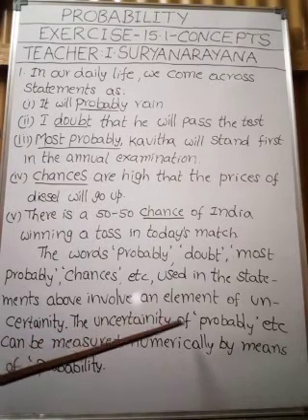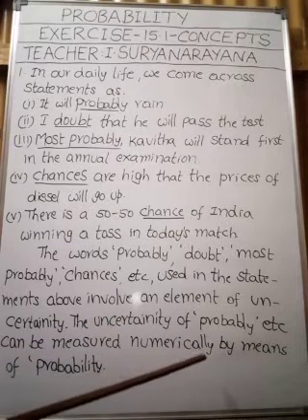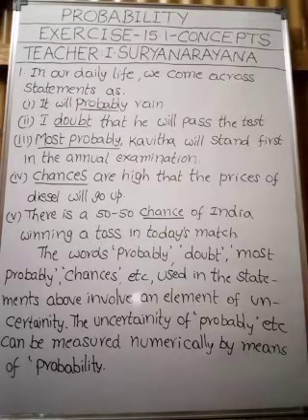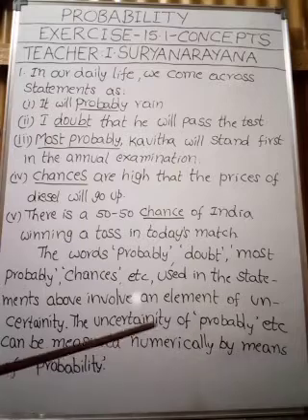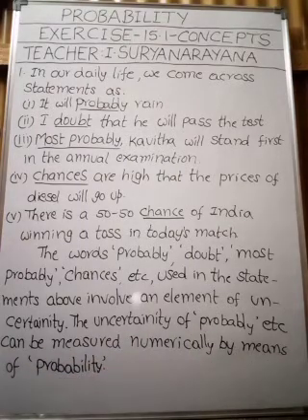The uncertainty of chances, etc., can be measured numerically by means of probability. Here we are measuring the uncertainty numerically, by means of probability. Okay, my children, understood this point? Right.